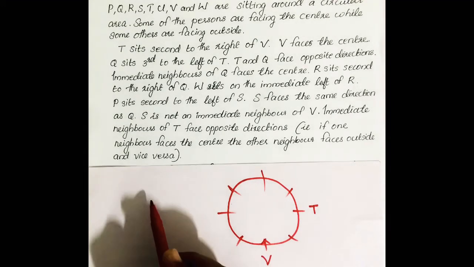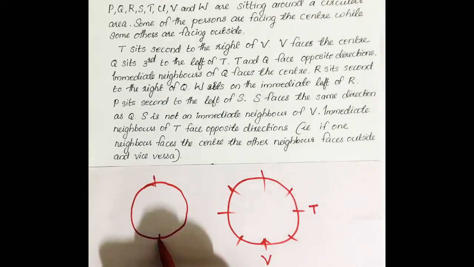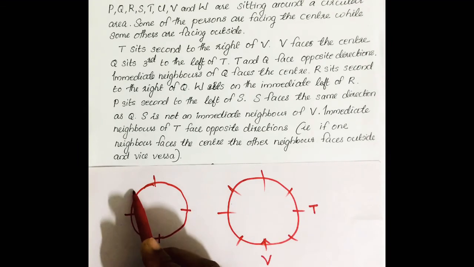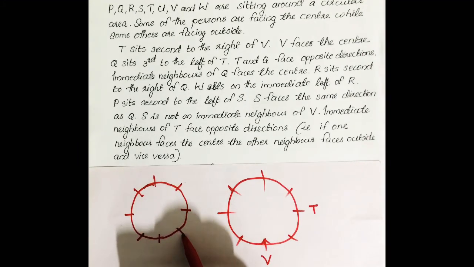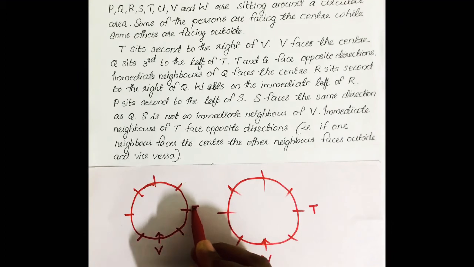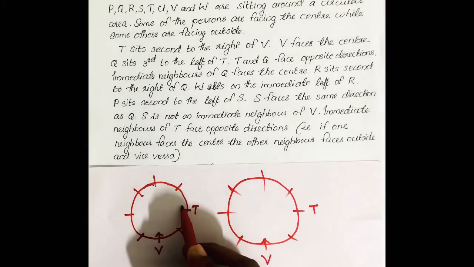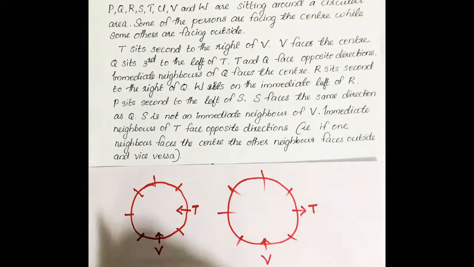It is better we draw two diagrams simultaneously. Otherwise, if you assume any person's direction, we cannot tell whether it is correct or wrong. Maybe only at the last condition it becomes clear, and then we lose time. So it is better to take two diagrams parallelly. Here also we mark V facing the center, second right is T. Then we apply the next condition in both cases: Q sits third to the left of T. In one case T is facing the center, in the other case T is facing outside.